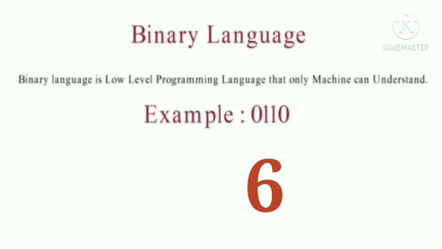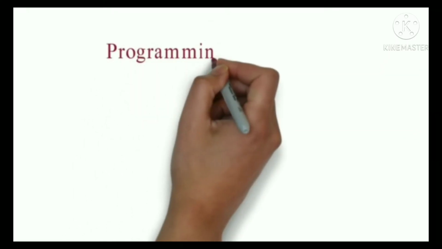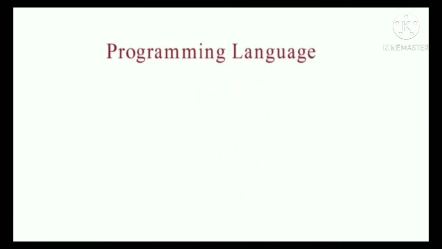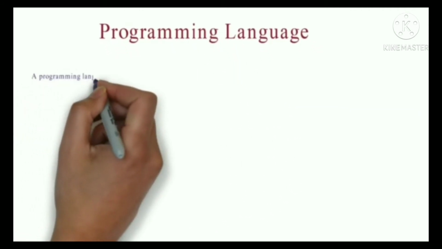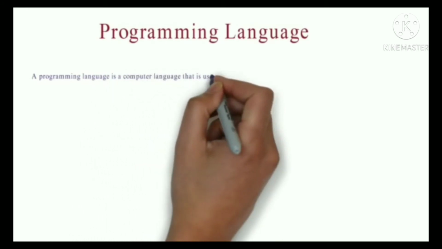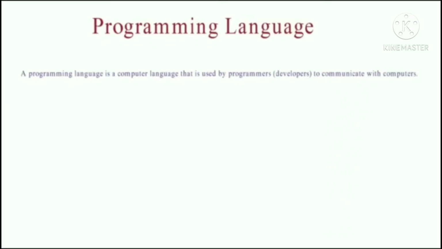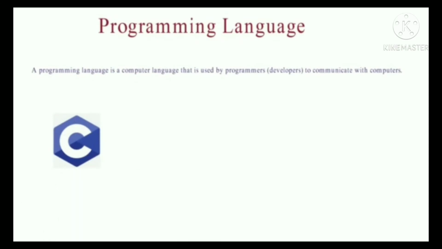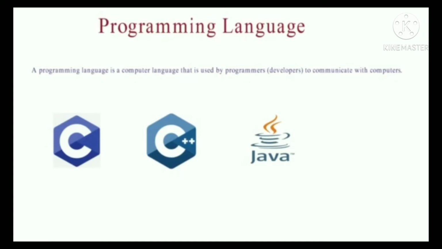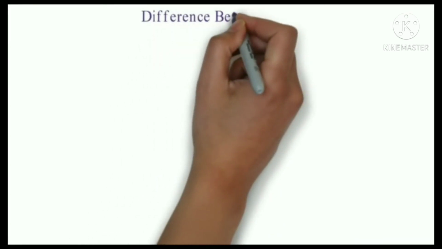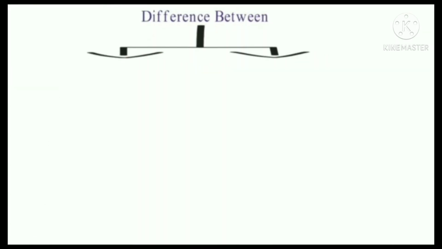So before that, let's try to understand what is programming language. A programming language is a computer language that is used by a programmer or developer to communicate with computers. It is a set of instructions written in any specific language like C, C++, Java, Python to perform a specific task. Now let's try to understand the difference between English language and programming language.